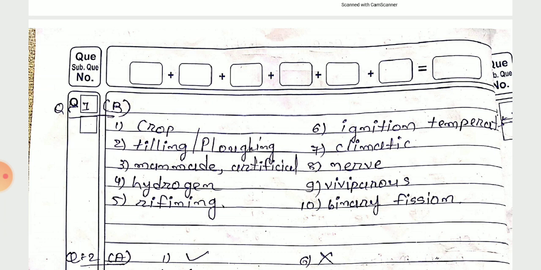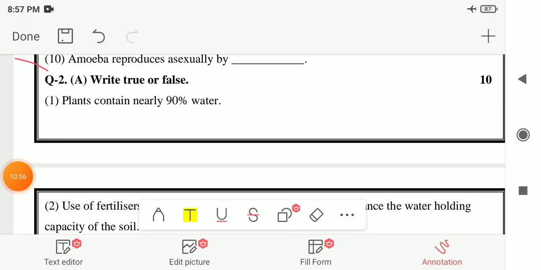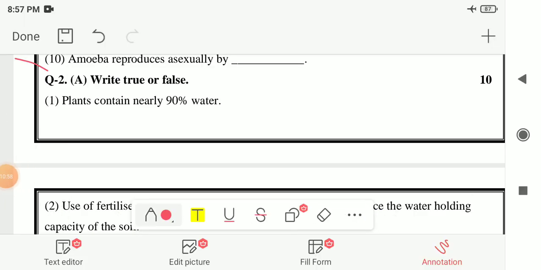Now the next question is question number 2a. So question number 2a is write true or false. In this, if the statement is correct, then you have to write true, and if the statement is incorrect, then you have to write false. So let me start with number 1.